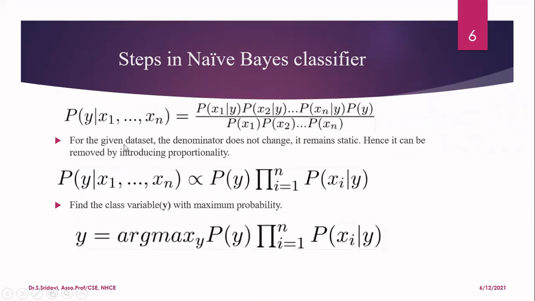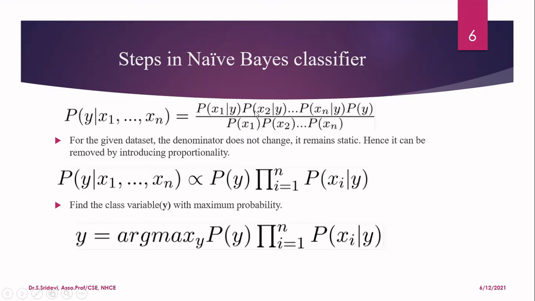For the given data set, the denominator does not change. It remains static. Why? In the denominator, I have P of x1, P of x2, etc., P of xn. Once the data set is given to you, the probability of every attribute is not going to change. It is the same because you know the data set. Since it is static, we are going to remove the denominator from our further consideration. So I am going to write this step as P of y given x1, x2, etc., xn is directly proportional to, and I have removed the denominator.